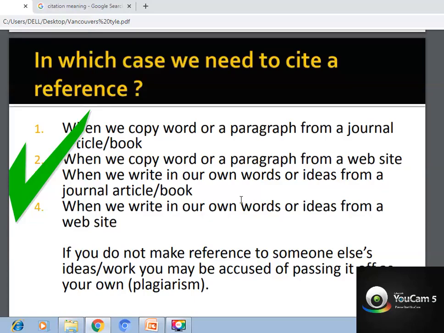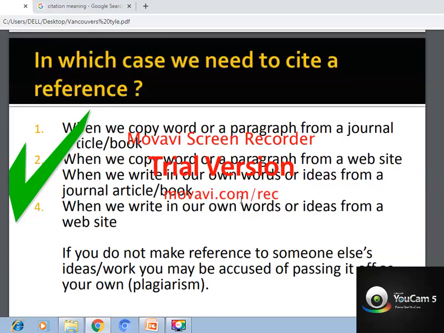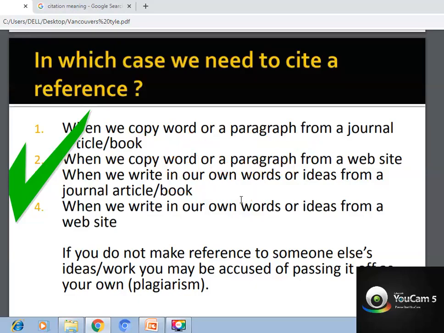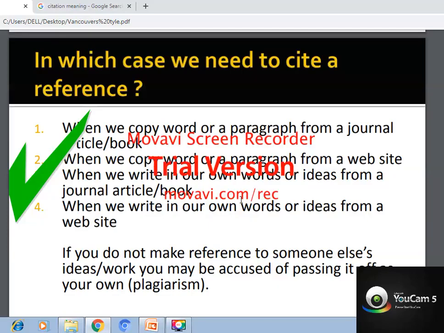If you do not make reference to someone else's ideas or work, you may be accused of passing it off as your own, which is plagiarism. I know that you people will be cutting and pasting from other journals and articles. When you do that, make sure you are referencing the journal or the reference materials in your research, because if you are not doing it, we say that you are plagiarizing.